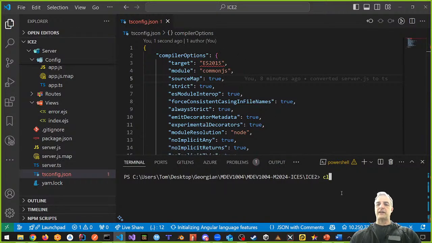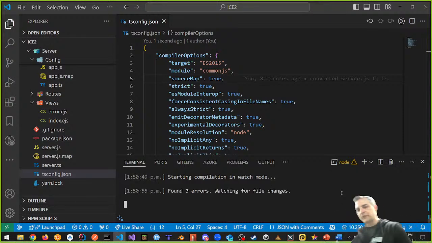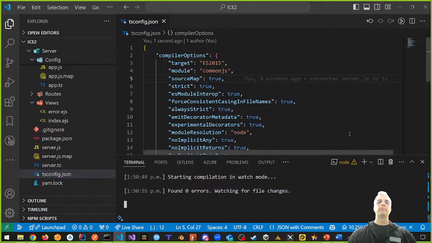And if I tried again with tsc, but this time tsc space minus w, what it's going to do is be in watch mode. That means anything I change now is going to be automatically transpiled. Automatic transpile.